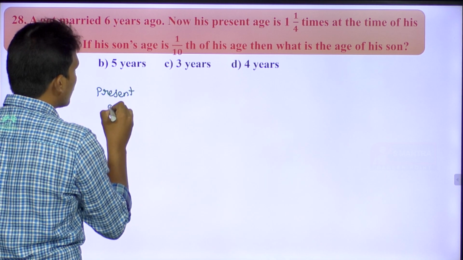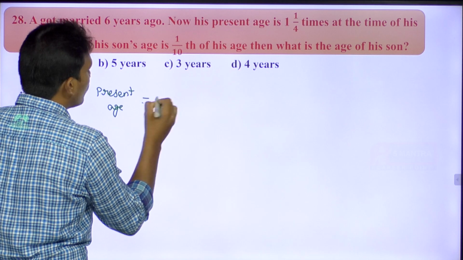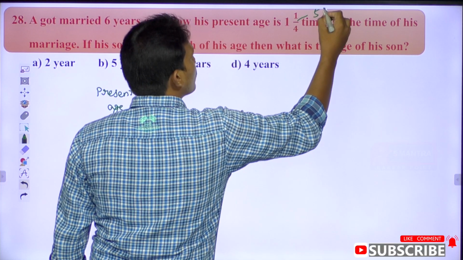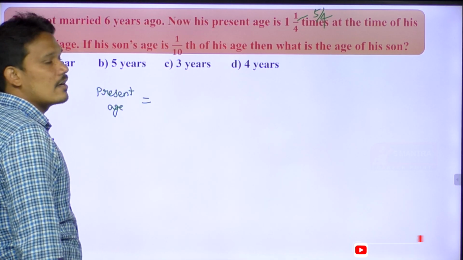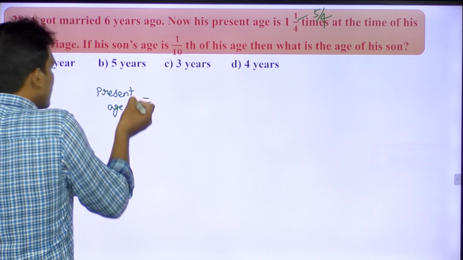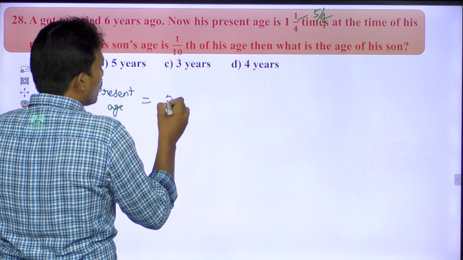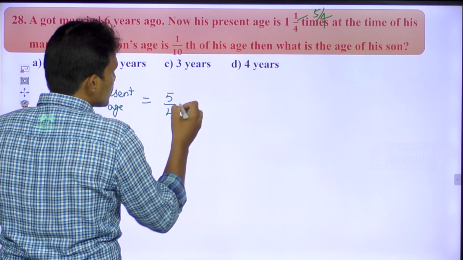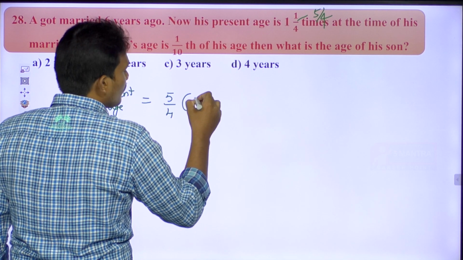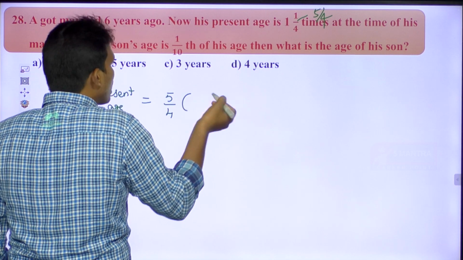Present age is equal to 1/4. 1/4 can be written directly as 5/4. Here present age is equal to 5/4 times the age of that person at the time of his marriage.